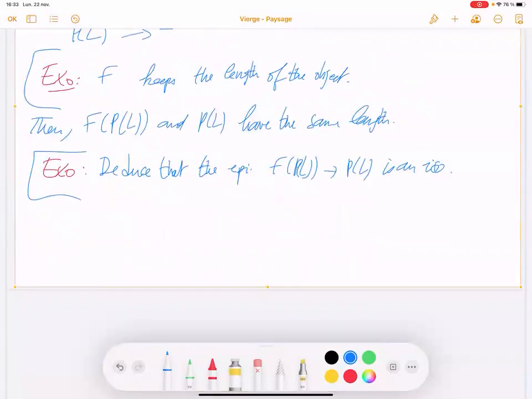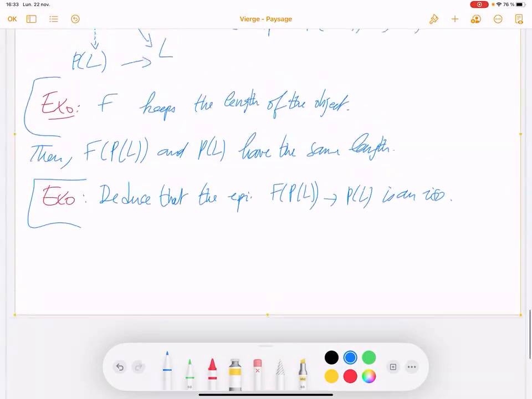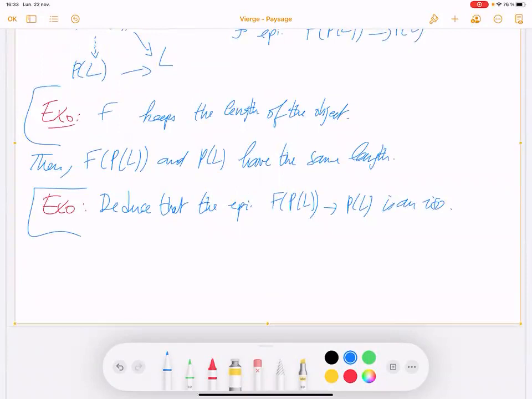And so now the functor F, if you restrict to the projective cover of a simple object, you have such an isomorphism.